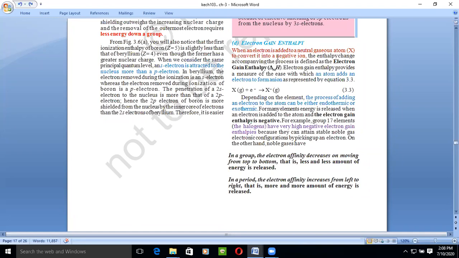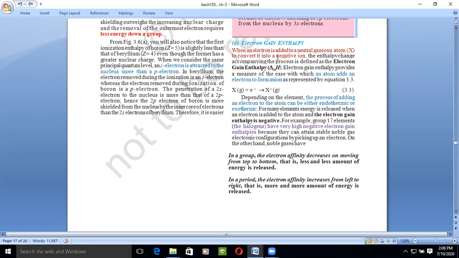Okay, if someone asks you what is electron affinity, electron affinity is the property of an atom to attract the electron towards itself.